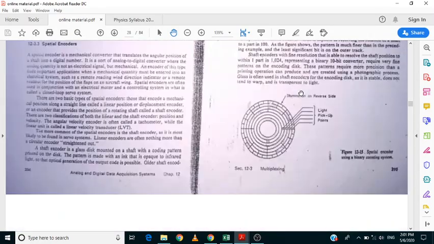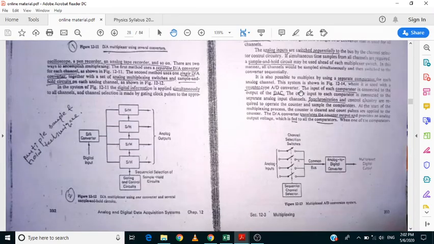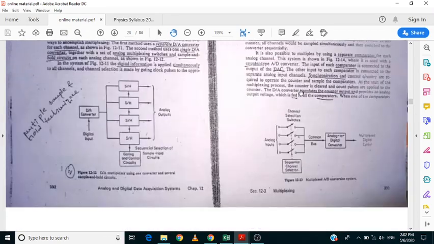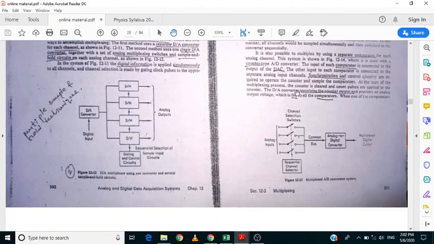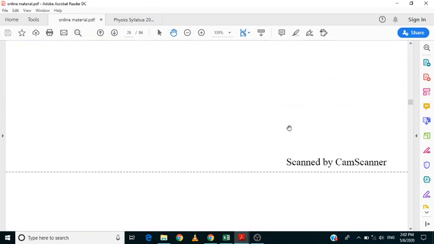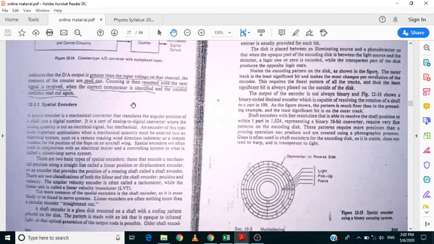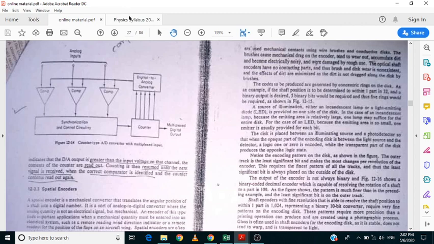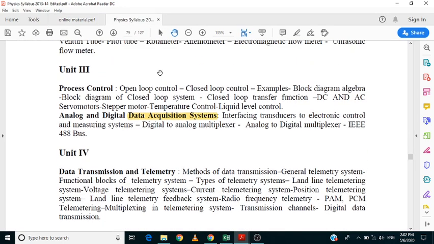Now the next one is the analog to digital multiplexer. If they ask for a short question, explain only the theory part. If they ask for a long question, draw this diagram as well as this diagram. These are simple diagrams related to the analog to digital multiplexer. This is a short video on how to write the questions of the third unit for the exam.